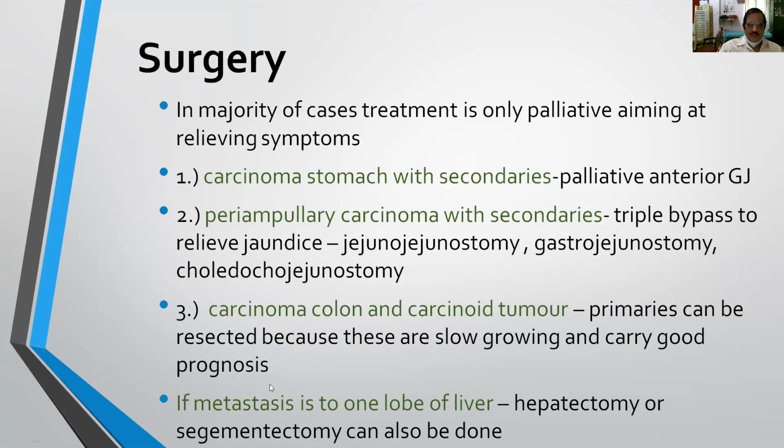And if the metastasis is to only one lobe, we can go for hepatectomy. That is hemihepatectomy you can do, or segmentectomy. That I already told in case of anatomy, that is segmental anatomy of the liver, where we can do liver resection. This segmental anatomy is very, very useful for resection of the liver.